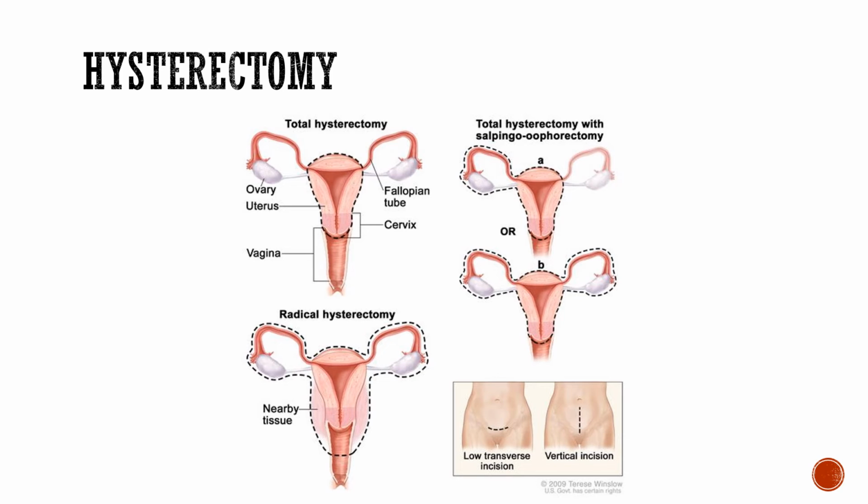Sometimes only the uterus is removed. Sometimes half of the uterus and the ovary is removed. Sometimes the whole of the reproductive system is removed. So this type of surgical contraception is irreversible.